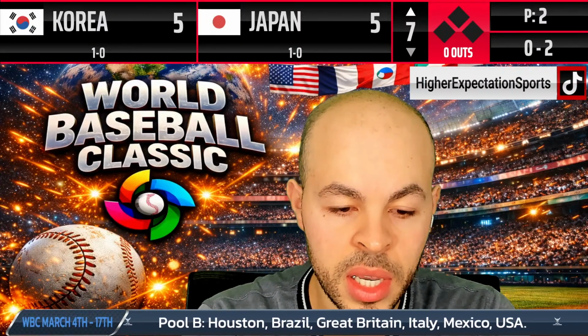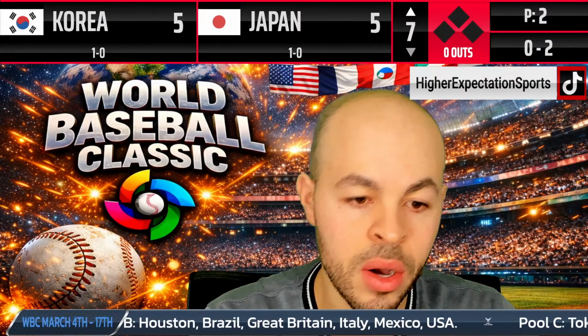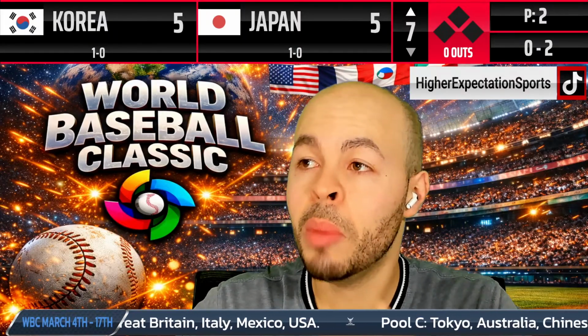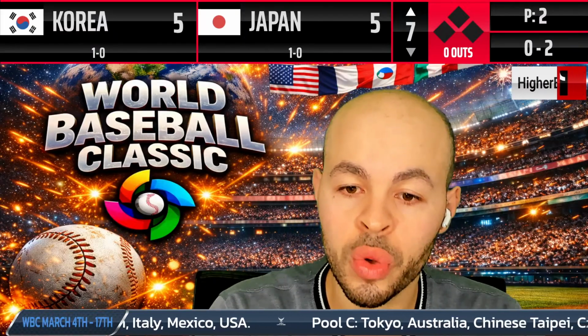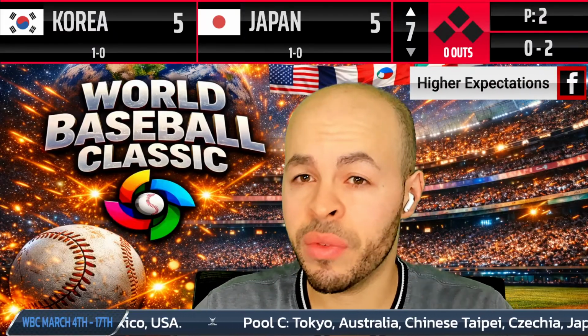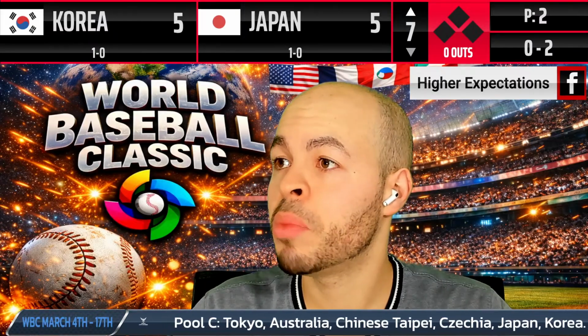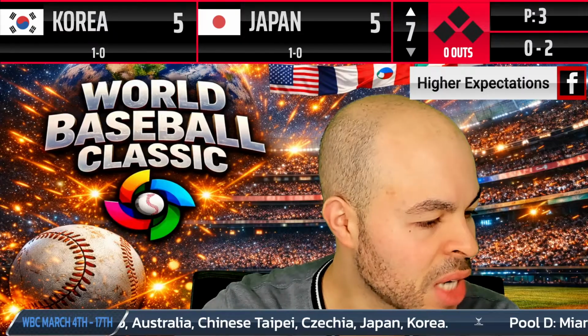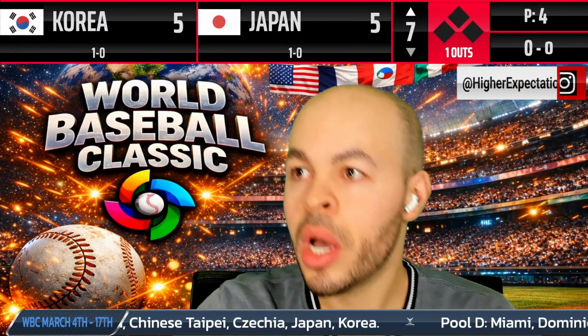What time is it in Korea right now? In Korea, it's the same time. It's 9:16 p.m. Saturday night. So they are on a 14-hour difference from me here in Toronto. Here's the pitch. Strike three. What a pitch, 96 miles per hour.